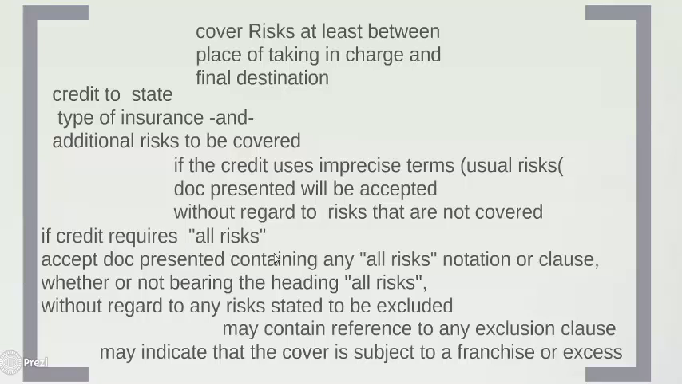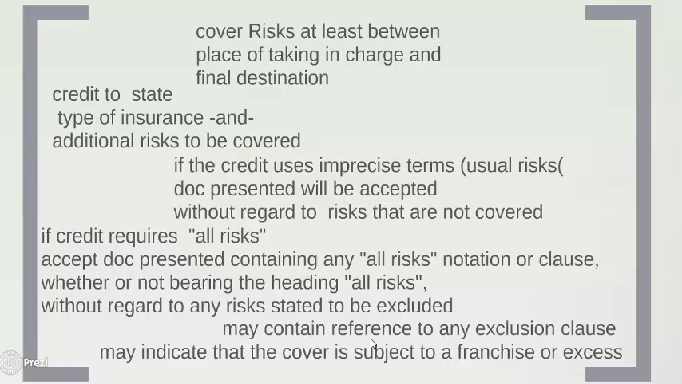If the credit requires all risks, the document accepted will be the document that contains an all risks notation. If the credit says all risks, we don't know what all means, A to Z or A to Y or A to X. Nobody knows what is all, because all can be interpreted by different parties in different situations differently. So we will accept a document that has a notation called all risks, whether or not bearing the heading called all risks. It's only a notation required as all risks, not a heading, and it may exclude some of the risks and it is acceptable. It will say all risks and then list maybe some of the risks, and then will say terrorism risk excluded. Still we will accept, as long as the credit does not say terrorism risk has to be covered.